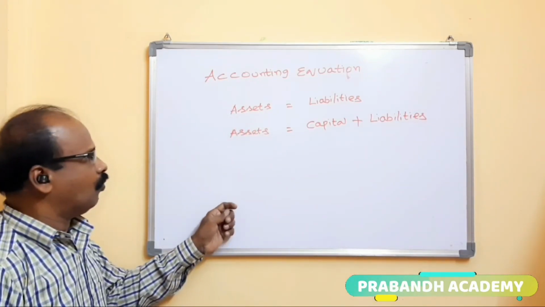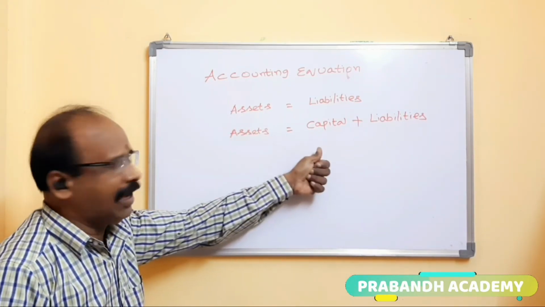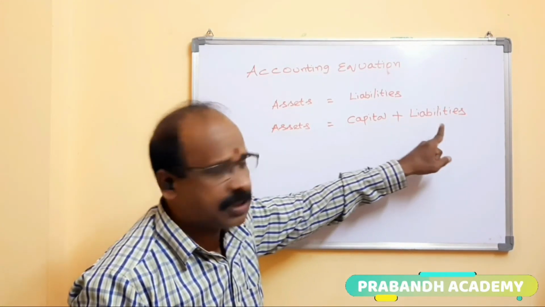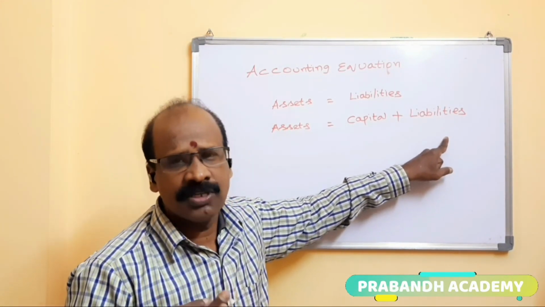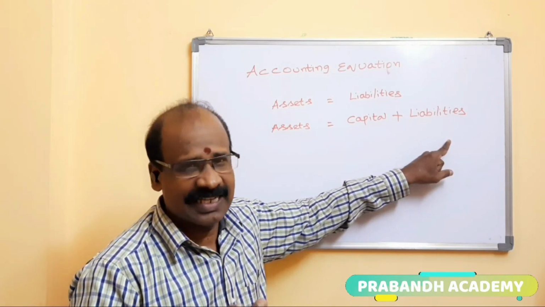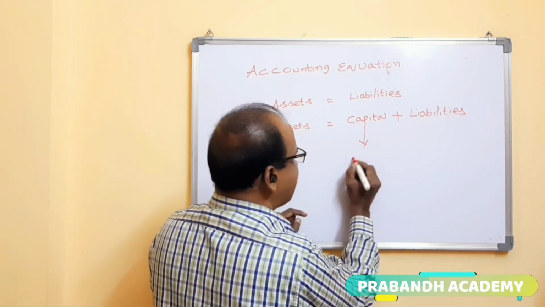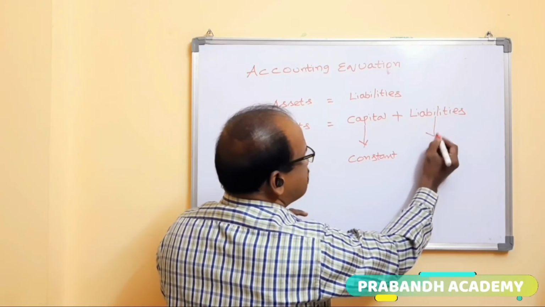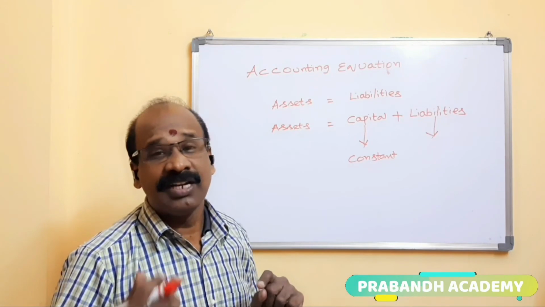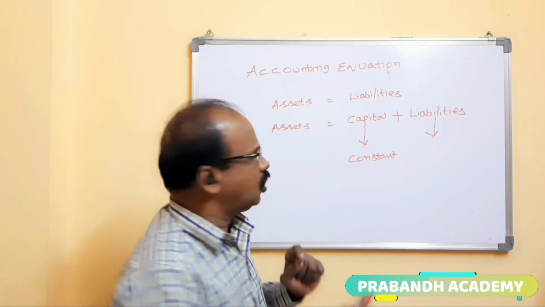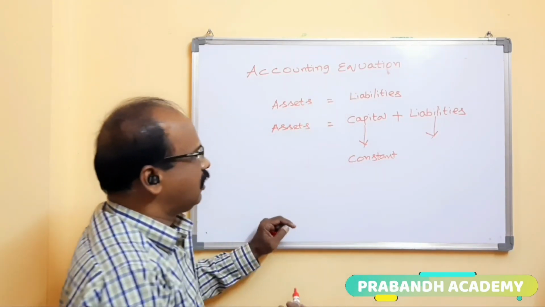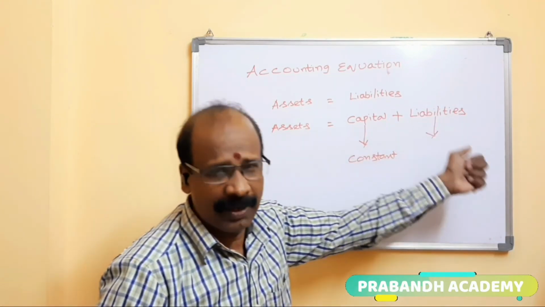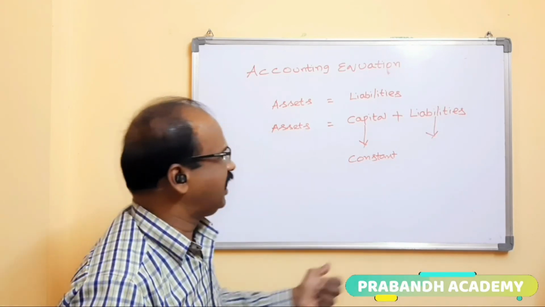Why do we divide it into capital plus liabilities? Capital is in most cases constant, but liabilities vary from time to time. Sometimes they increase, sometimes they decrease. There is no constant. So that is why we classify the accounting equation as assets equals capital plus liabilities. That is called the accounting equation.